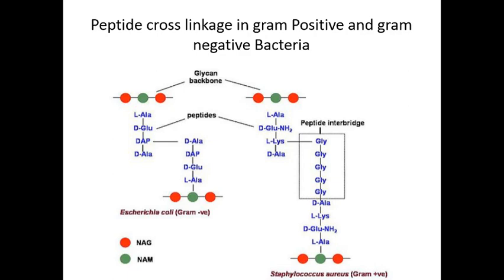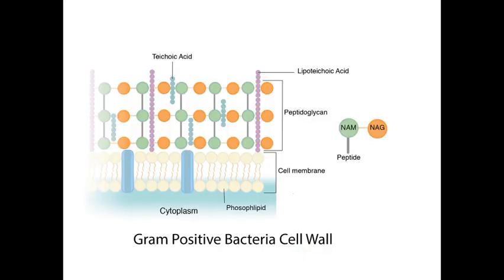This is all about the first component, that is peptidoglycan. Now we are going to discuss the second component, that is the teichoic acid, okay.